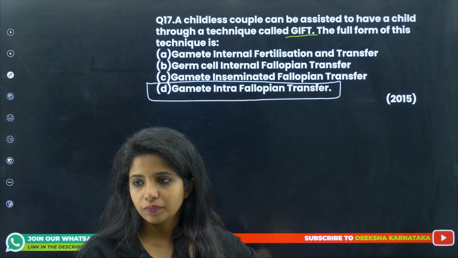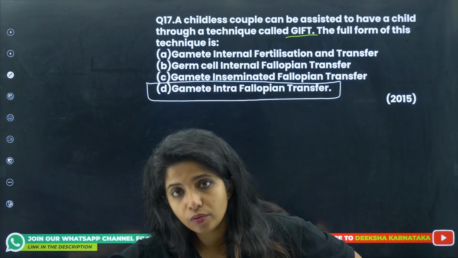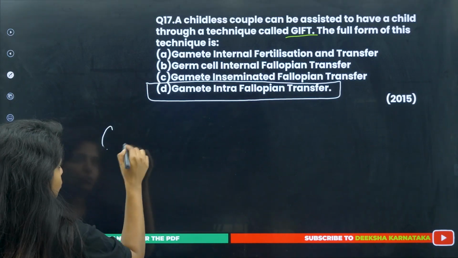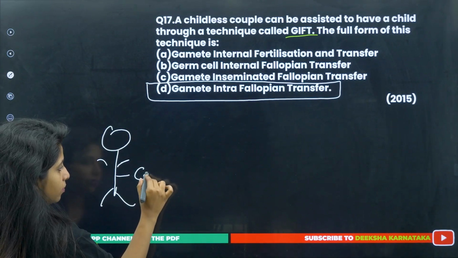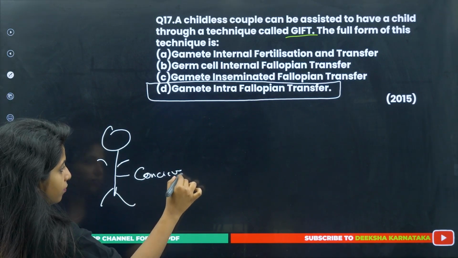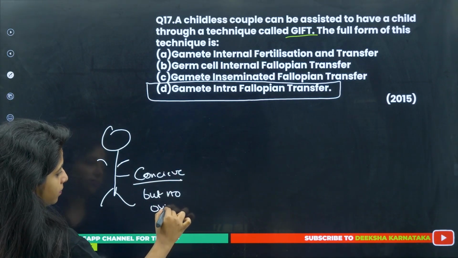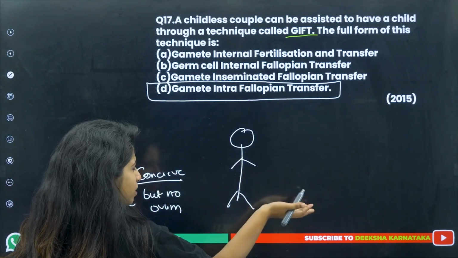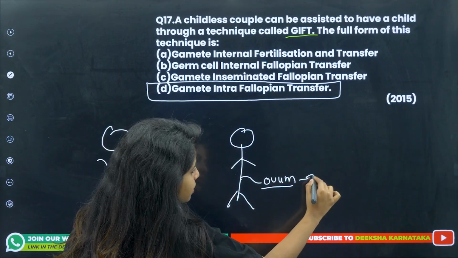So what do we do? Basically, another person who has enough amount of gamete can give the gamete to this particular lady. Okay, understood? So over here we have a lady who can conceive, but no ovum is there. There is another lady who can produce the ovum, which is the gamete.